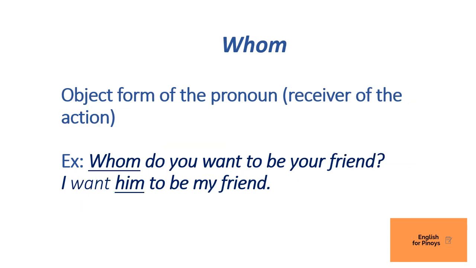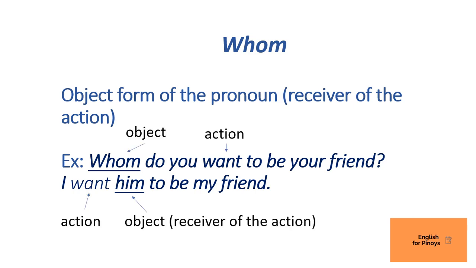Now let's go to the other word, the one with the M at the end. It's whom. Okay. This time it is the object form of the pronoun. In this example, we have whom as the receiver of the action. For example, we have whom do you want to be your friend? So if you'd like to answer that, you can say I want him to be my friend. So whom there is the object of what? It's the receiver of the action want. So if you answer that question, you have I want him to be my friend.